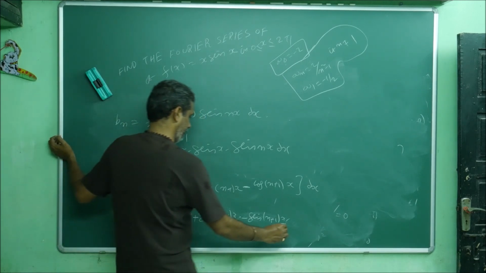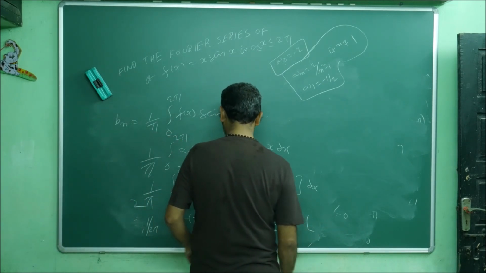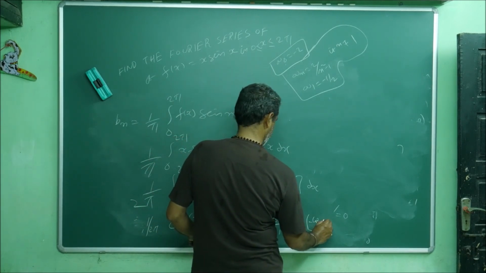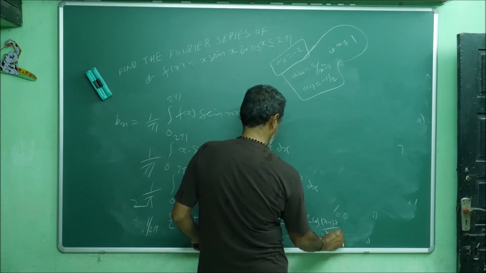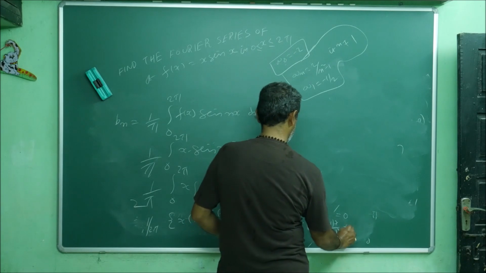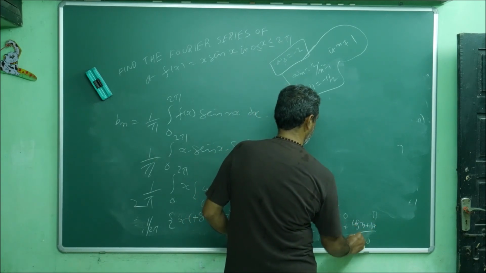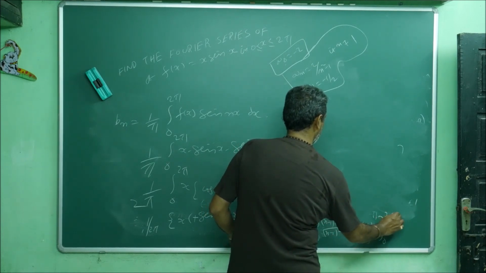Then minus of what you integrated again. Integrate. This is minus of cos of n minus 1 x by n minus 1 whole square, then plus cos of n plus 1 x by n plus 1 whole square, 0 to 2 pi.